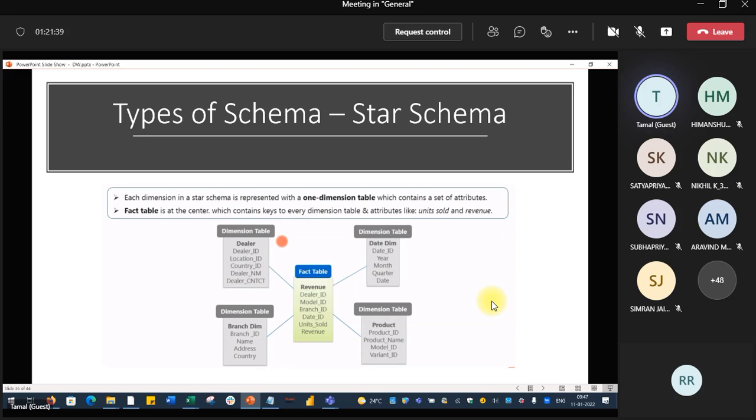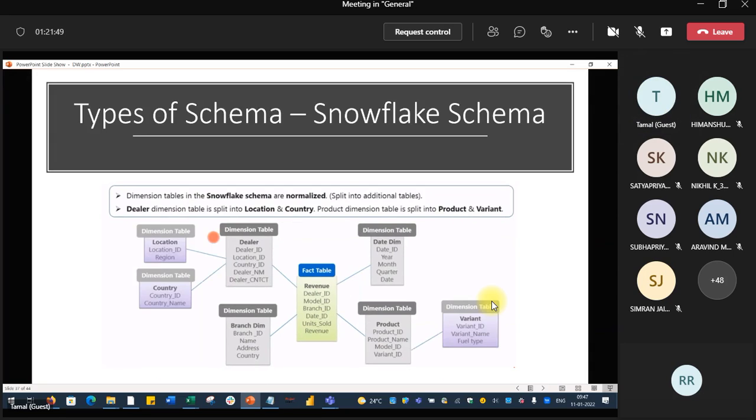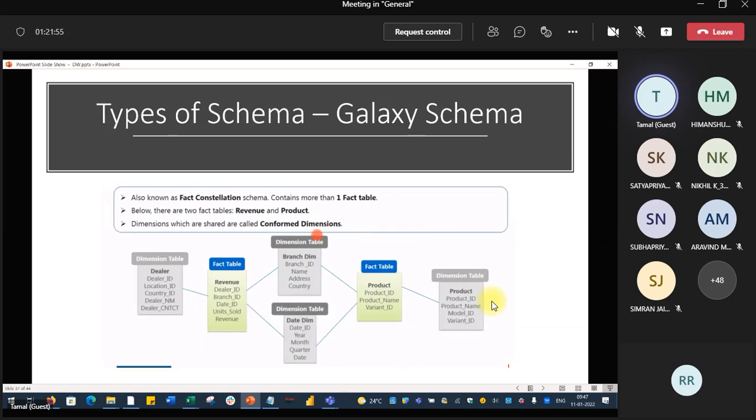So what are the different types of data models in a pictorial format? We have seen star schema: one fact, obviously multiple dimensions. Snowflake: one fact, no change, but multiple layers of dimensions. Fact constellation, also known as galaxy: multiple facts, multiple dimensions.